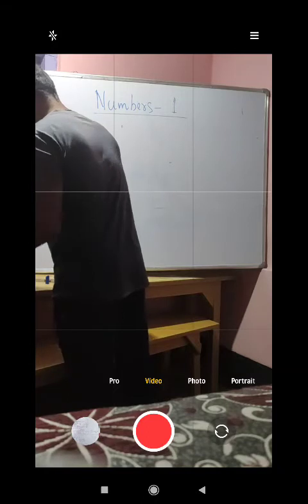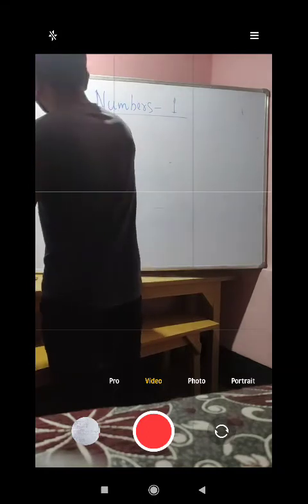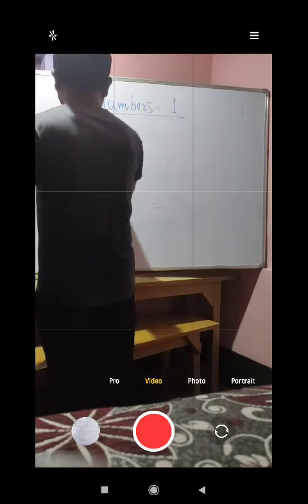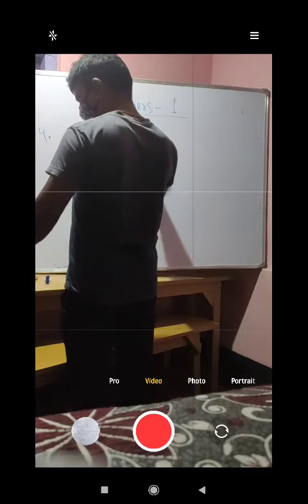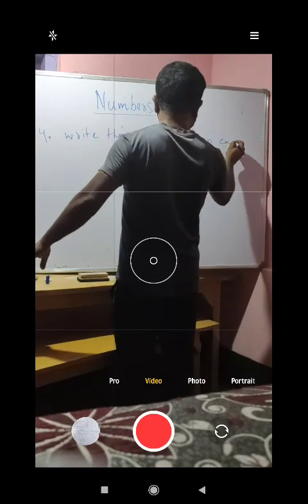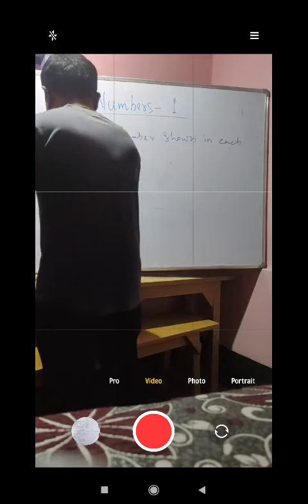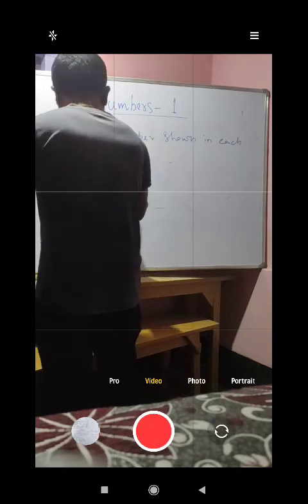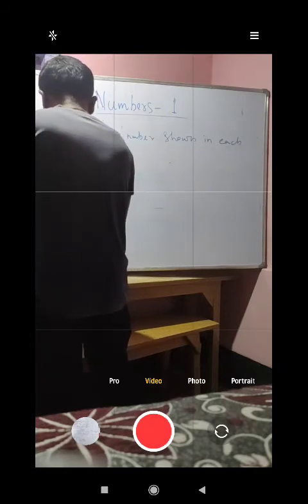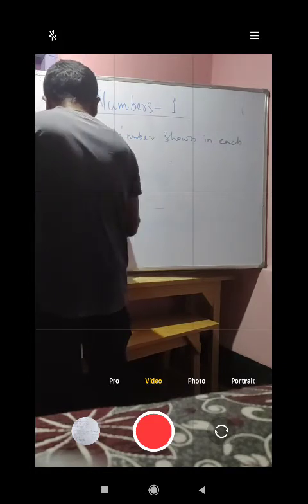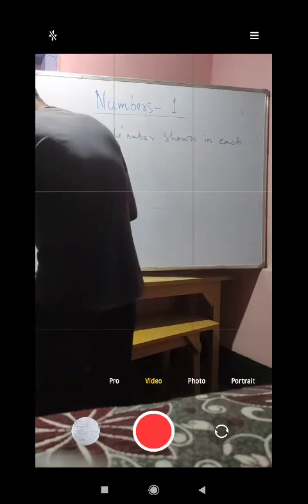Now is number 4. That is, write the number shown on each abacus. So here it is given H, T, then O. One, two, three, four, five.